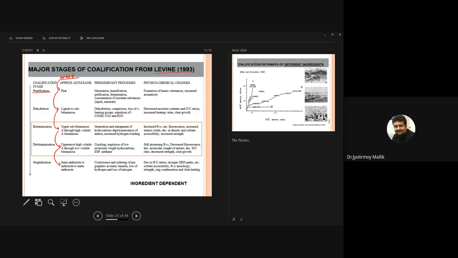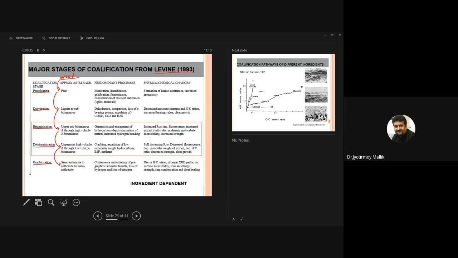So the process involved from wood to peat is called peatification. From peat to lignite is called dehydration. Water basically goes away. From subbituminous to bituminous is called bituminization. From high volatile bituminous to low volatile bituminous is called debituminization. And from low volatile bituminous to anthracite, the formation of anthracite is called graphitization.